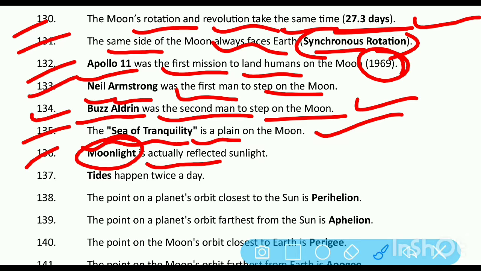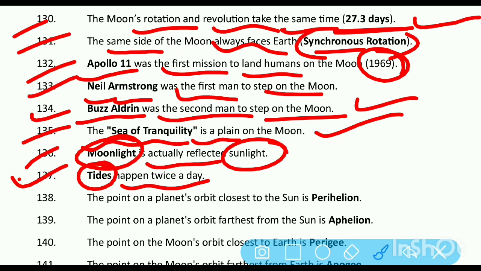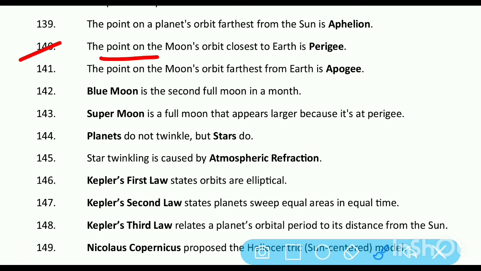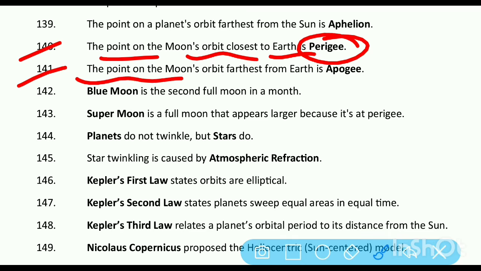Moonlight is actually reflected sunlight. Tides happen twice a day. The point on a planet's orbit closest to the Sun is perihelion. The point on the planet's orbit farthest from the Sun is aphelion. The point on the Moon's orbit closest to the Earth is perigee. The point on the Moon's orbit farthest from the Earth is apogee.